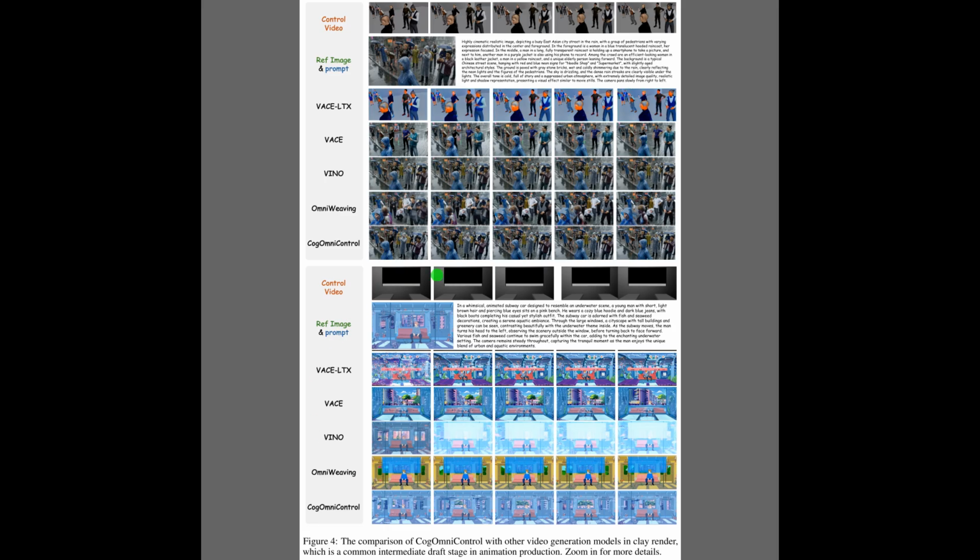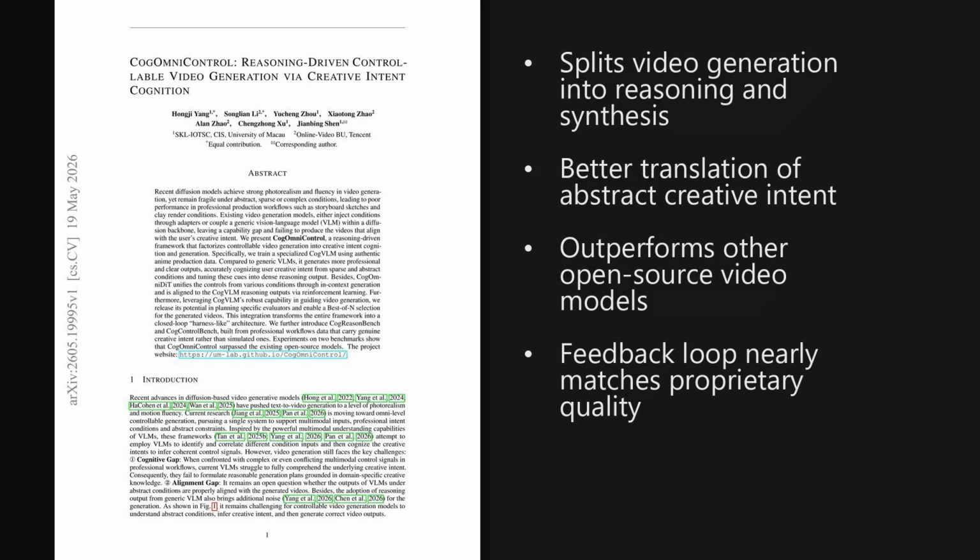In the bottom panel, a whimsical subway scene further highlights this performance gap because only CogOmniControl accurately merges the underwater theme with the original camera motion. CogOmniControl proves that separating video generation into explicit reasoning and synthesis successfully bridges the creative gap. This approach elevates open-source models to near-proprietary performance.